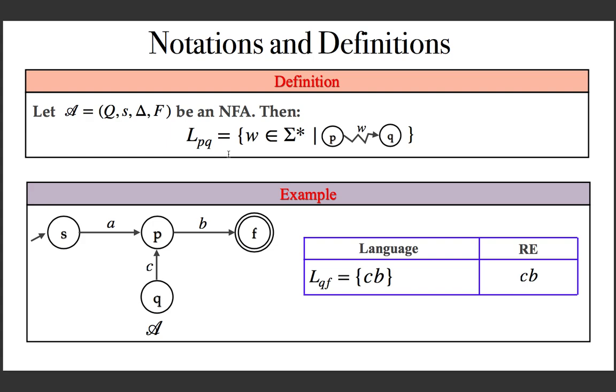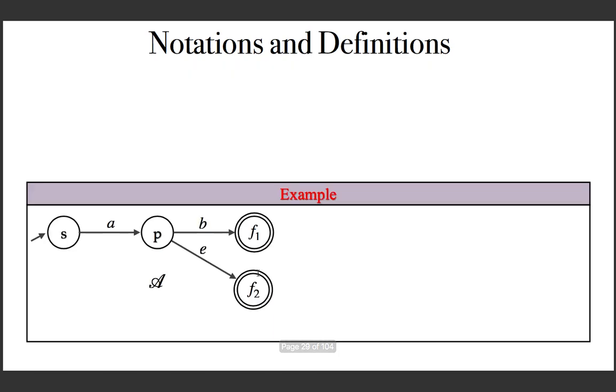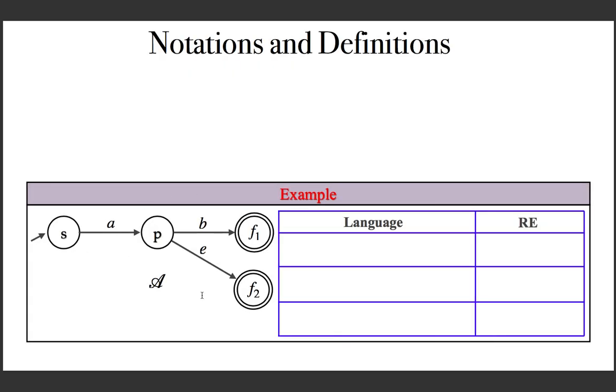And we can see another NFA and a few more example sets like this. And here is another example. And what is LSF1? I want to go from S to F1. And the only string is AB, and that's it. And this is the regular expression. Another set is LSF2. I want to go from S to F2, and the only path is AE. Here is the regular expression.